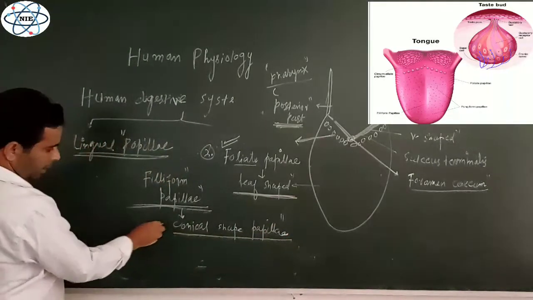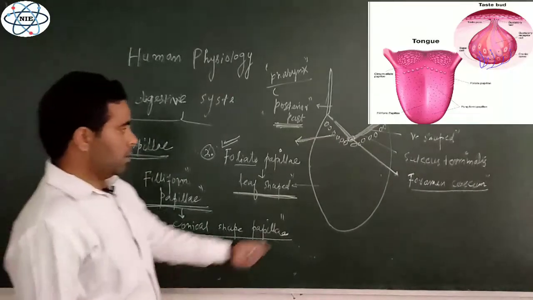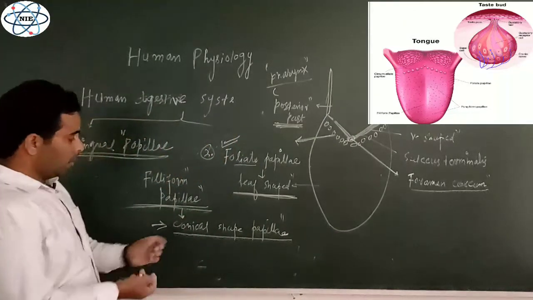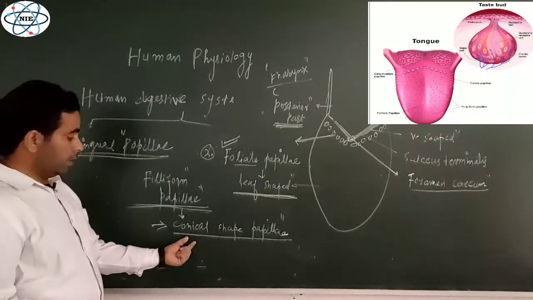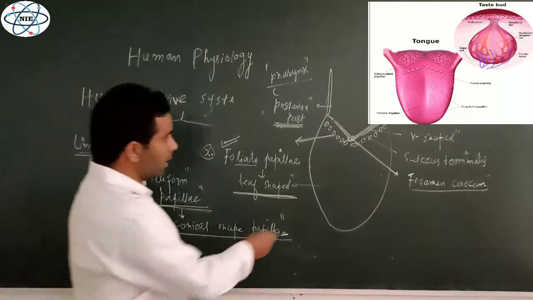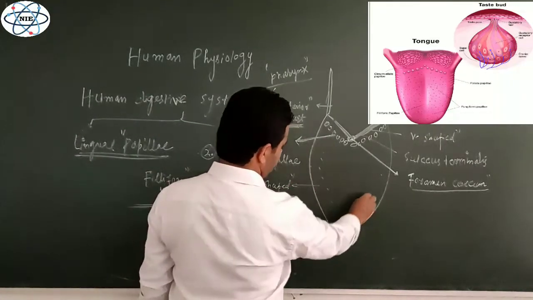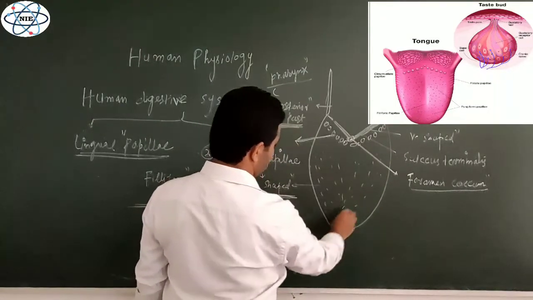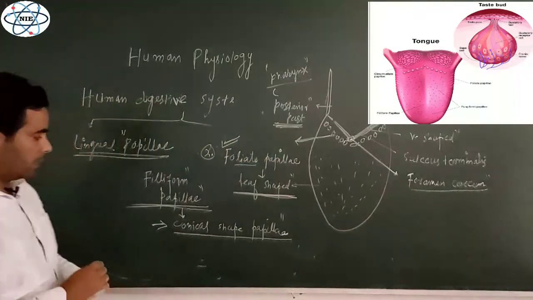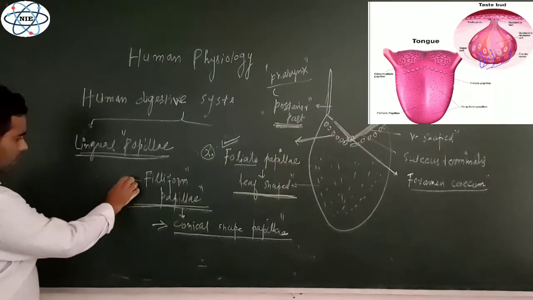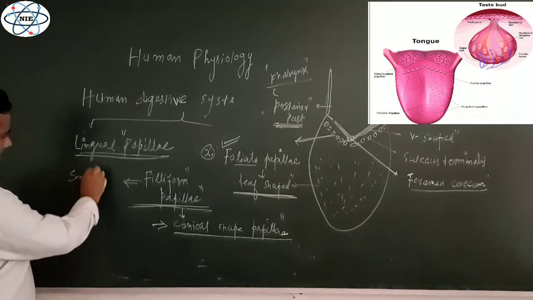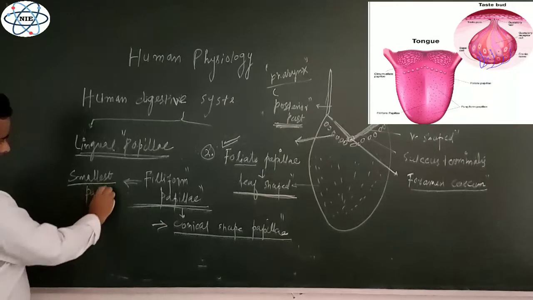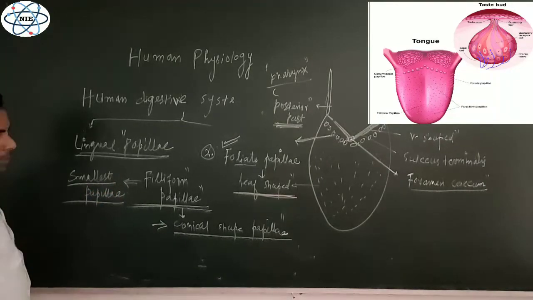Their number is very large on the surface of the tongue. Among the different types of papillae, they are more in number, and that is why you will see them everywhere, throughout the oral surface of the tongue. And let me tell you one thing, so far as size is concerned, they are the smallest papillae on the surface of the tongue.